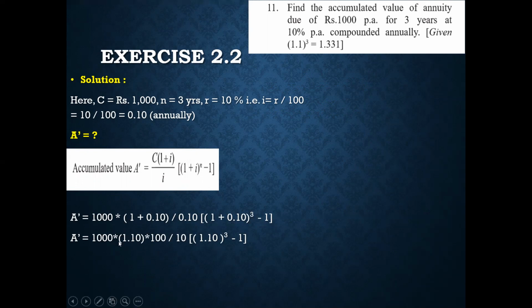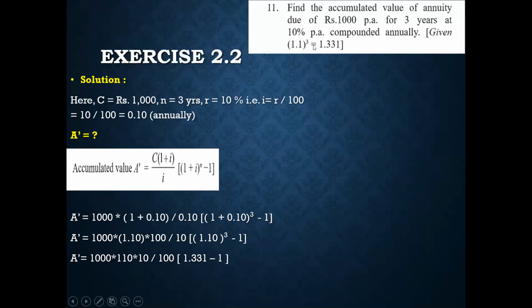So this becomes 1000 into 1.10 into 100 divided by 10. On adding, I get 1.10, the whole cube minus 1. Again, I have removed the decimal of 1.10. So I have written 1000 into 110 into 10 divided by 100.